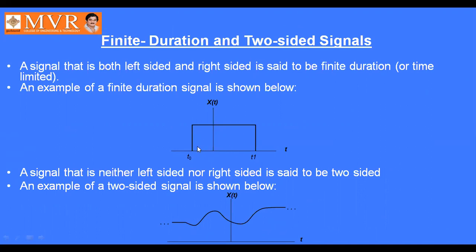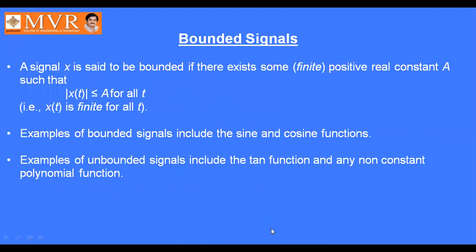Up to T0, it is right-sided, and after T1, it is left-sided. A signal that is neither left-sided nor right-sided is said to be two-sided. An example of a two-sided signal is shown like this.